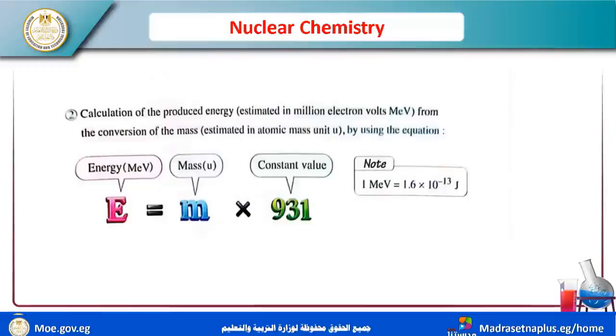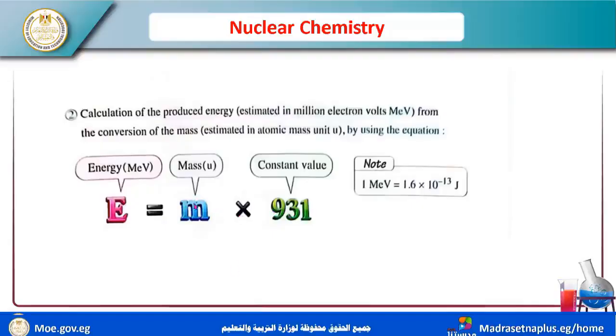You can also calculate the produced energy in million electron volt, MeV, from a mass estimated in atomic mass unit, AMU, by using this equation: mass times this constant value, 931.